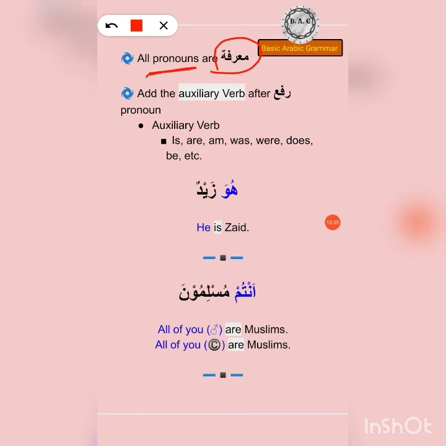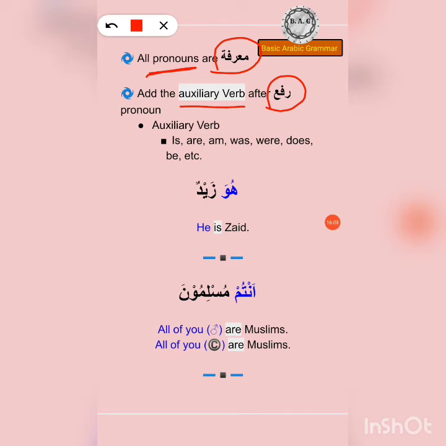So all pronouns are marfu, and when we are using the rafa pronouns, we have to use the auxiliary verbs, which include is, are, am, was. These are the helping verbs. In English you can't just say he running. You have to say he is running or he was running. Similarly, you cannot just say I reading. You have to say I am reading or I was reading or they were coming. So you can't just say the main verb alone.